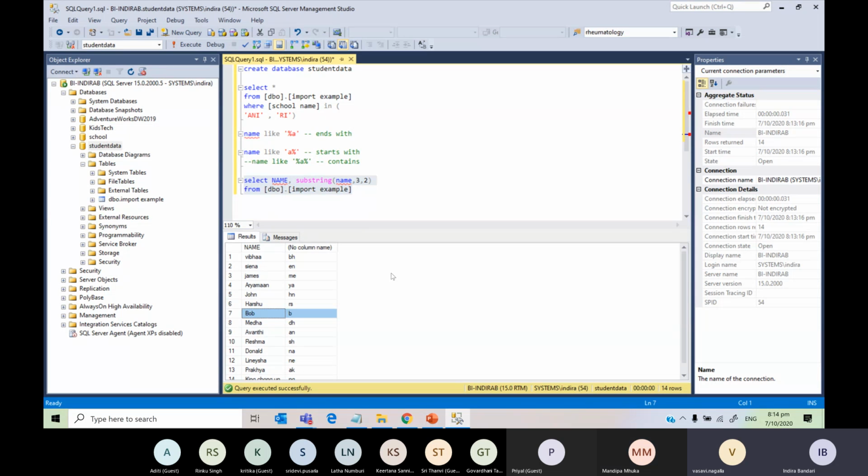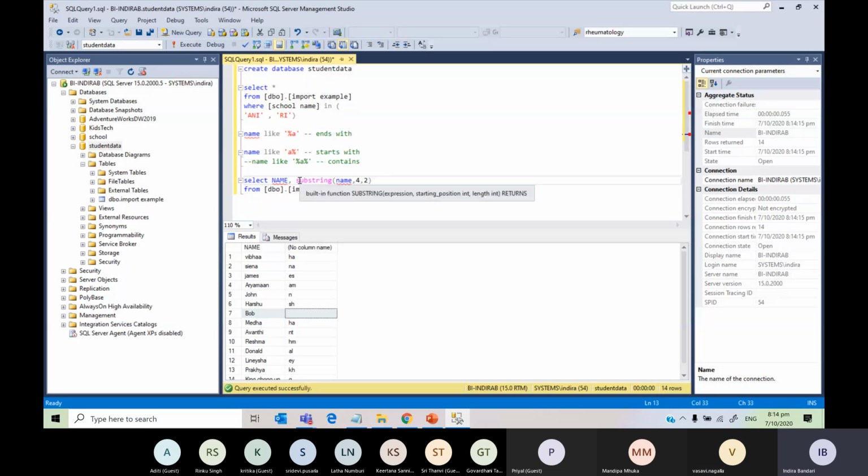What happens if it's 2 letters? If it is 2 letters, then nothing will happen. Let's see. I am just going to get, say, 4, and let's see what Bob will have. I don't think it will have anything. See, it doesn't have anything. Good question.